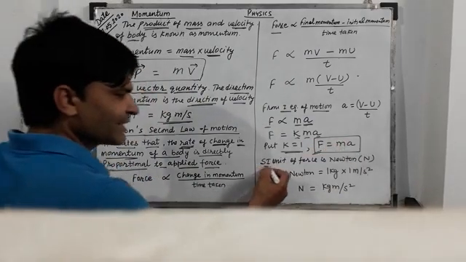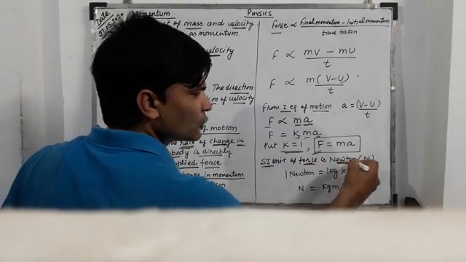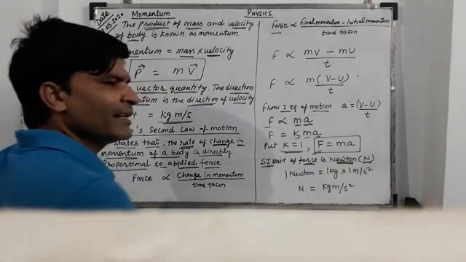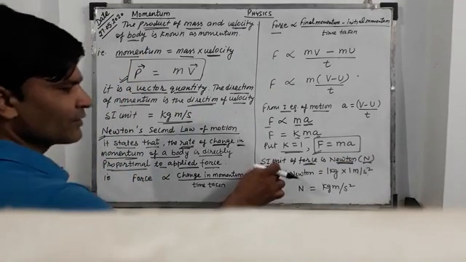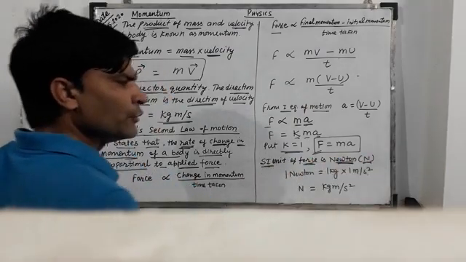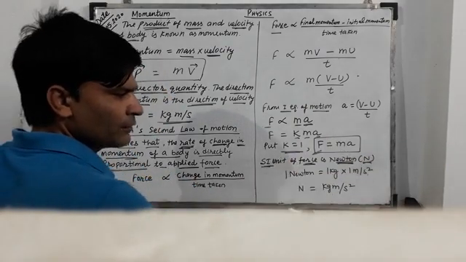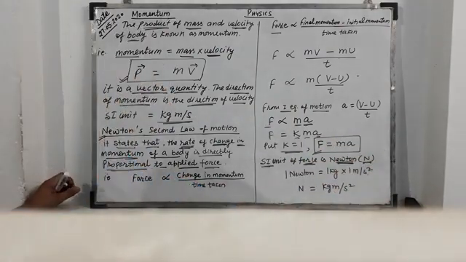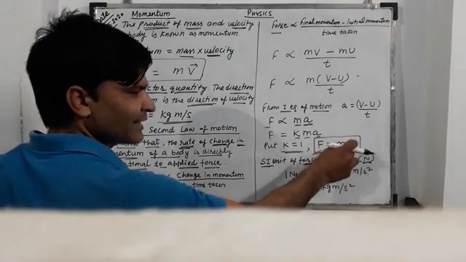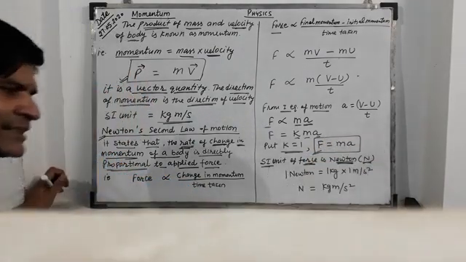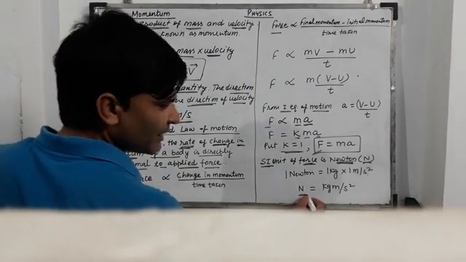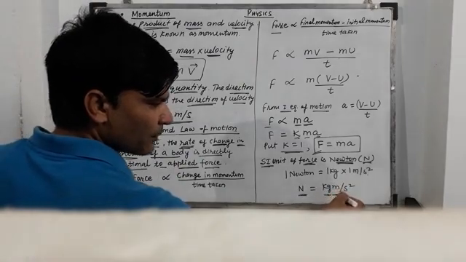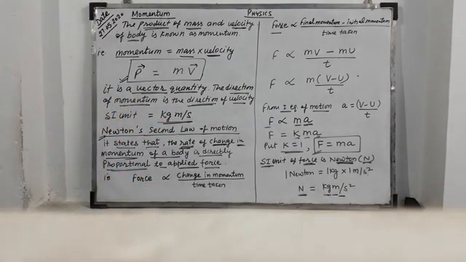The SI unit of force is the Newton, named after the inventor. Once again, the SI unit of force is Newton. So 1 Newton is equal to 1 kg into 1 meter per second squared. By putting the SI units of mass and acceleration, we get Newton, capital N, equals kg meter per second squared.